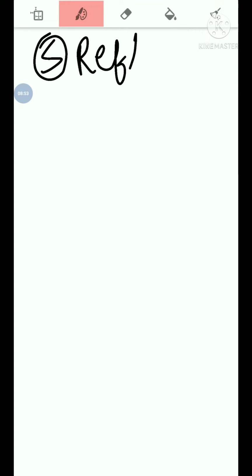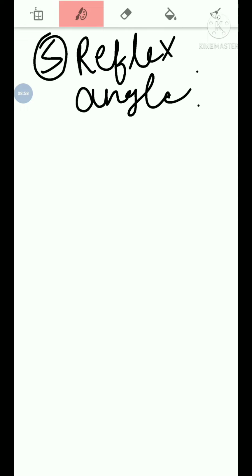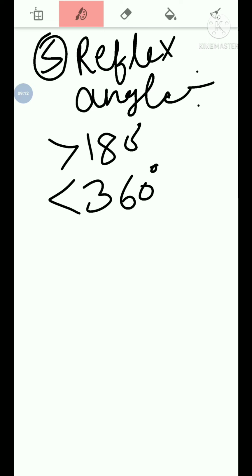Okay. Next one is our reflex angle. What is a reflex angle? The angle whose measure is greater than a straight angle and less than a complete angle. It means greater than 180 degree and less than 360 degree is called a reflex angle.